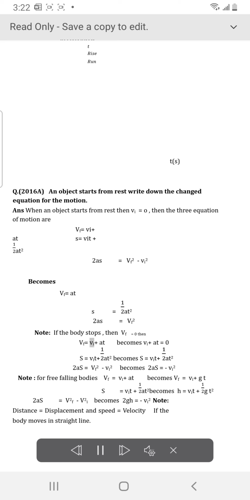Note, if the body stops, then vf equals 0, then vf equals vi plus at becomes vi plus at equals 0. S equals vit plus half at² stays the same, and 2aS equals vf² minus vi² becomes 2aS equals minus vi². Note, for free-falling bodies, vf equals vi plus at becomes vf equals vi plus gt, S equals vit plus half at² becomes h equals vit plus half gt², and 2aS equals vf² minus vi² becomes 2gh equals vf² minus vi². Note, distance equals displacement and speed equals velocity if the body moves in a straight line.